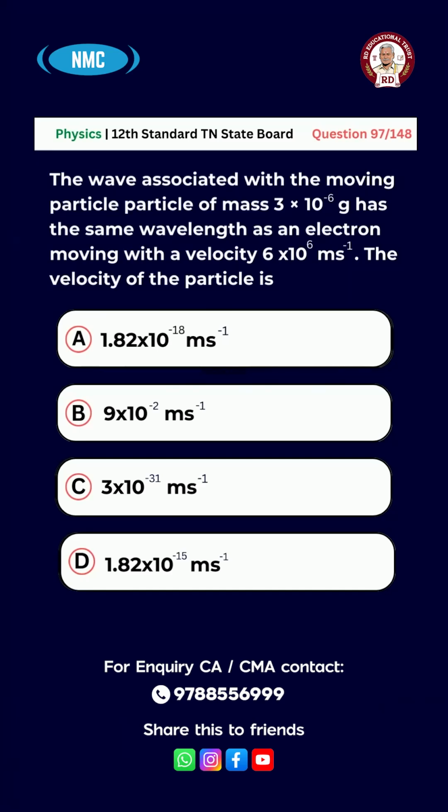The velocity of the particle is option A, 1.82 × 10^18 m/s, B, 9 × 10^-2 m/s, C, 3 × 10^-31 m/s, D, 1.82 × 10^-15 m/s. The right answer is option D, 1.82 × 10^-15 m/s.